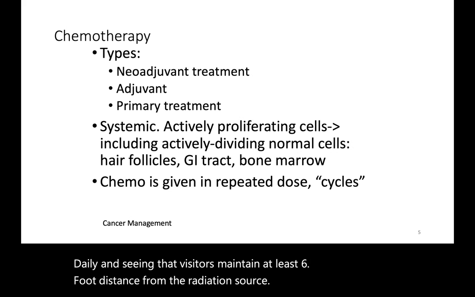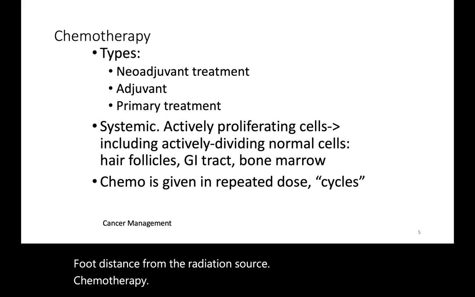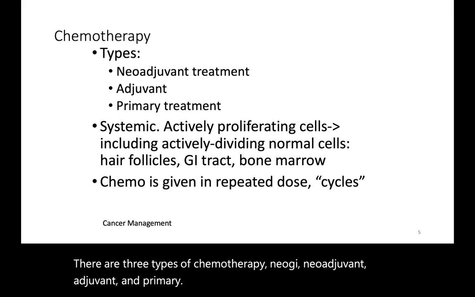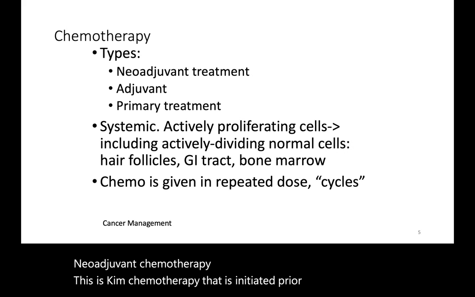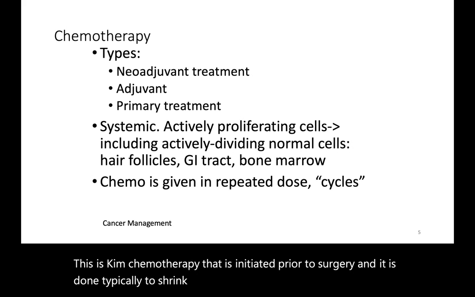Chemotherapy. There are three types of chemotherapy: neoadjuvant, adjuvant, and primary. Neoadjuvant chemotherapy is chemotherapy that is initiated prior to surgery, and it is done typically to shrink large tumors.